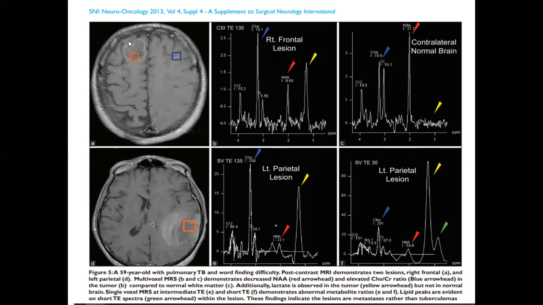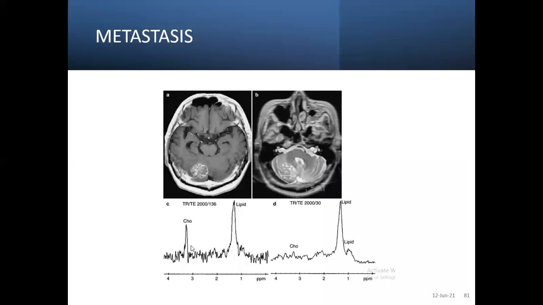So here is a right frontal lesion with a choline peak, lactate peak, decreased NAA, and absence of creatine. Absence of creatine is significant, pointing towards metastasis. So in a metastasis, you can see choline, no creatine, lipid and lactate.